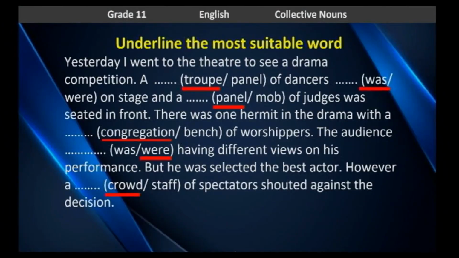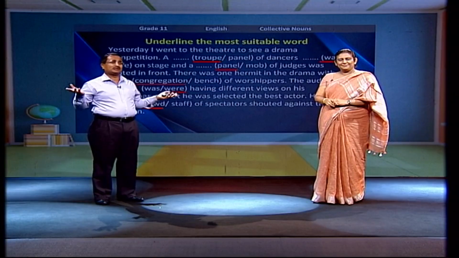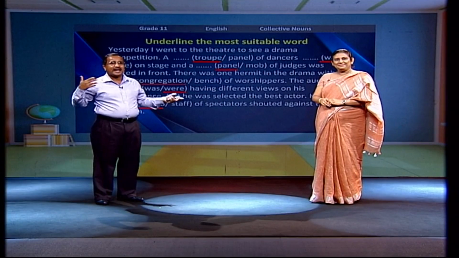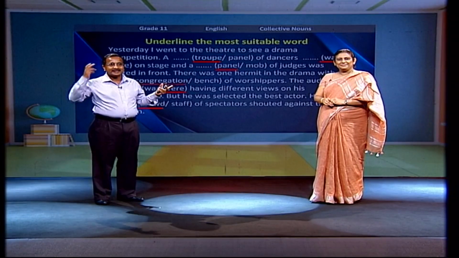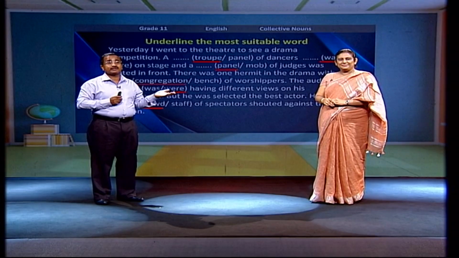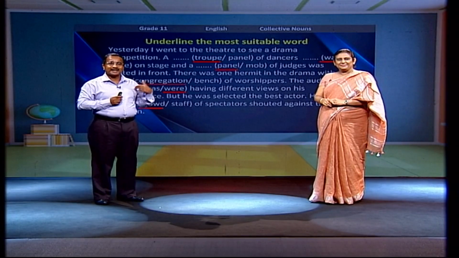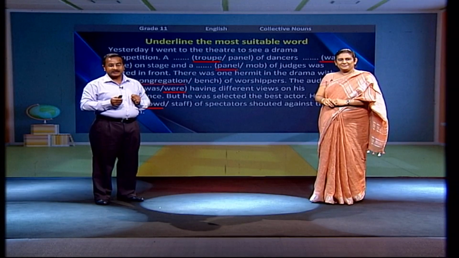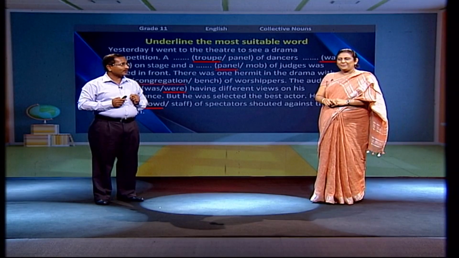Now let's have a look at that one. You can understand that the audience, though it stands as one unit, according to the meaning of the sentence, they are divided. Some say he performs very well. Some others say, oh, what a poor performance it was. So people had different opinions, so the group has divided. So the audience were having different views on their performance. That is why we use a plural verb there. Shall we have a look at the next activity?